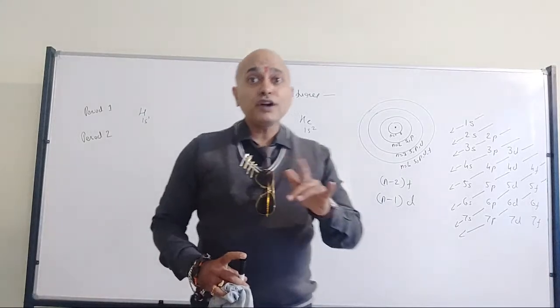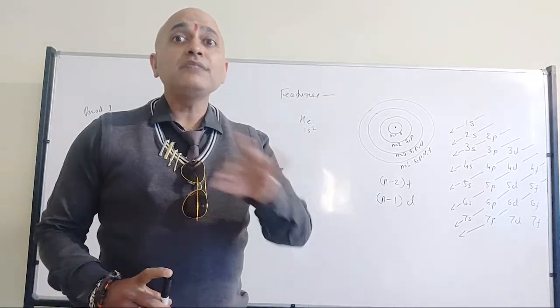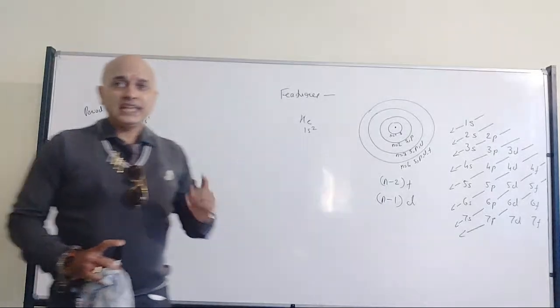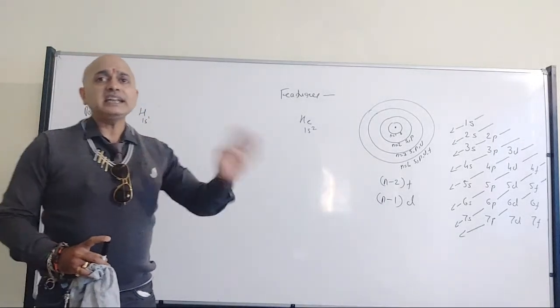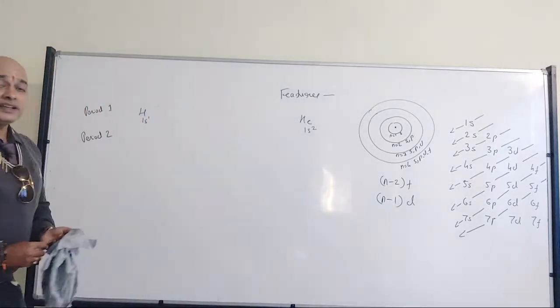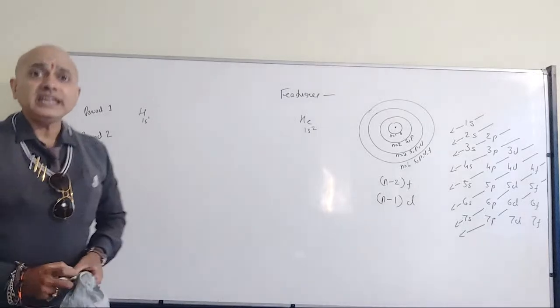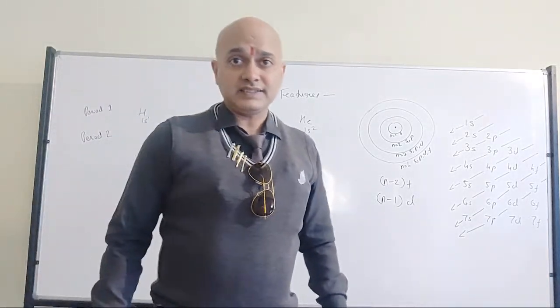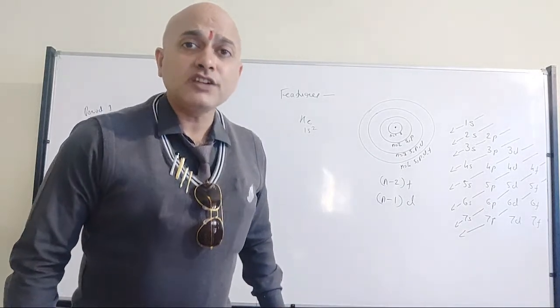We don't have (n-1)p or (n-2)p. No, it will be np: ns, np, a direct relation. Right? So when I am talking about period number 2, how many elements do you expect?